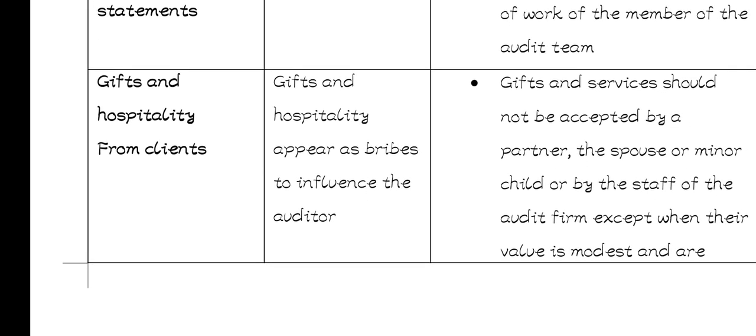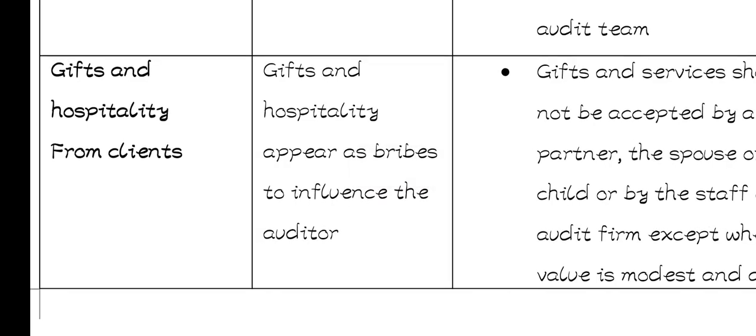Then another self-interest threat is gifts and hospitality from clients. In case the client that you're auditing starts giving you gifts or acting nice to you, gifts and hospitality appear as bribes to influence the auditor.